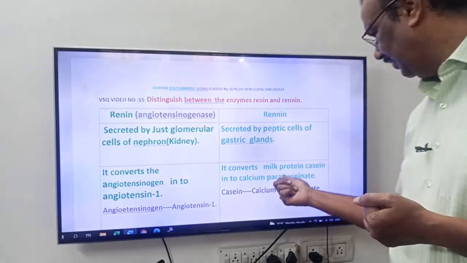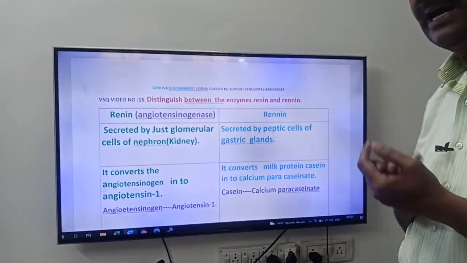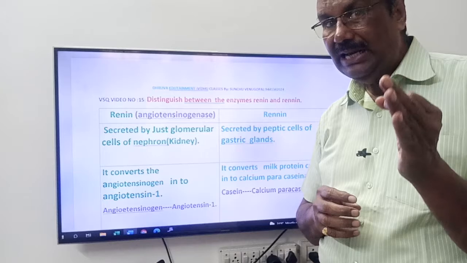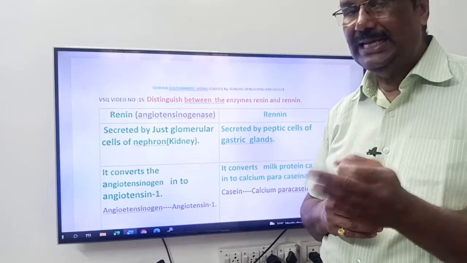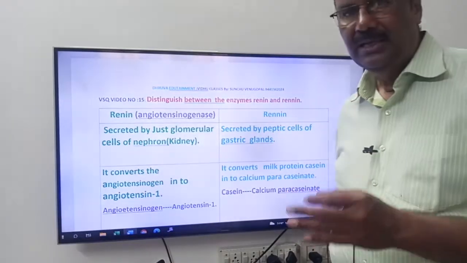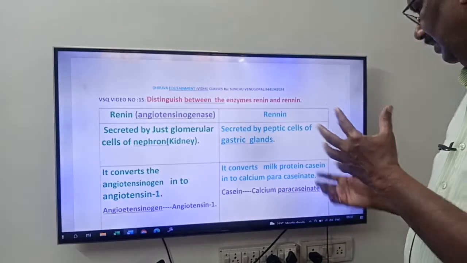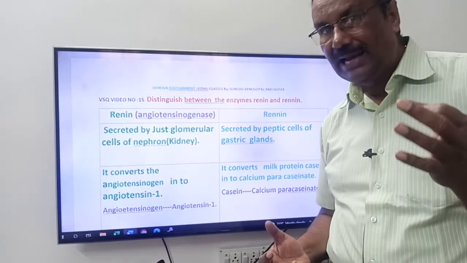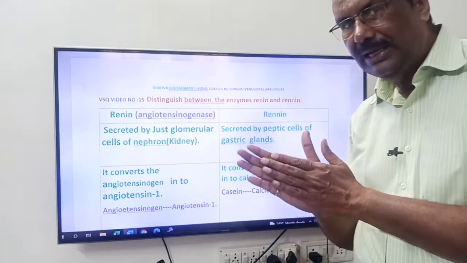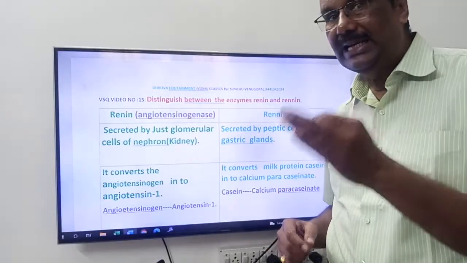This rennin converts milk protein. What is milk protein, friends? Casein into calcium paracaseate. Generally, it is present in the infants, friends. What is that? Rennin. Rennin is an enzyme present in the stomach. It is secreted by the peptic cells of the gastric gland. It converts the milk protein. What is milk protein? That is casein. Very, very important, friends. Casein is a milk protein. This milk protein is converted into calcium paracaseate by rennin, friends.